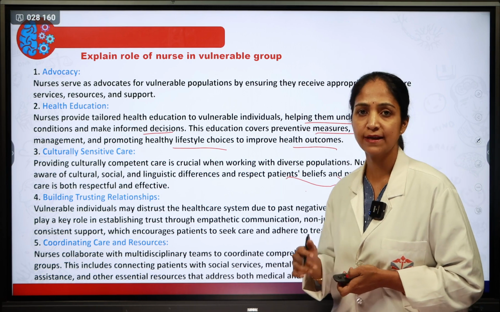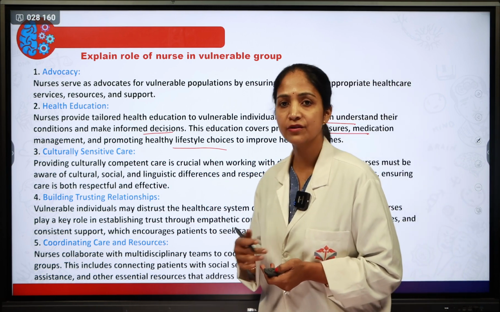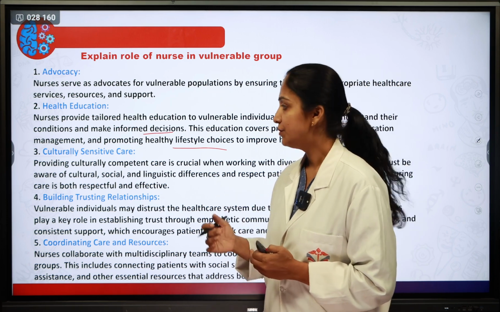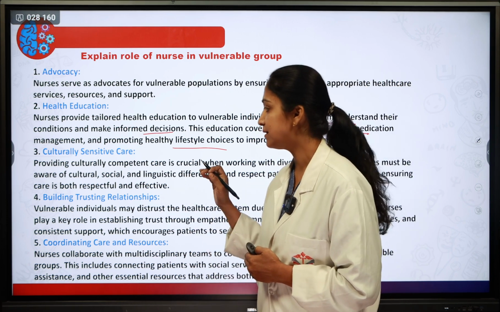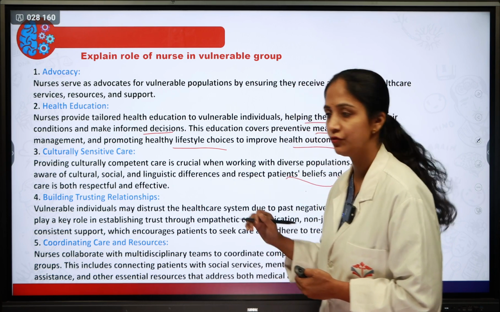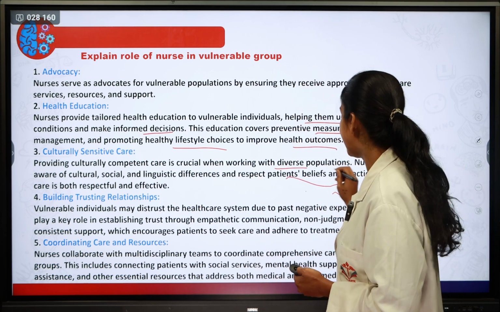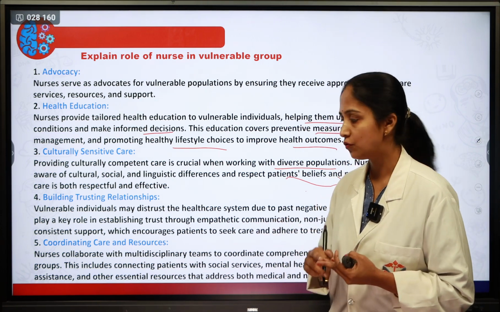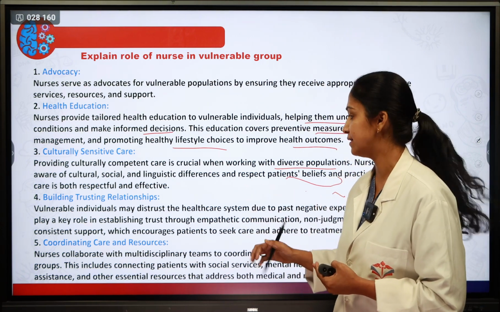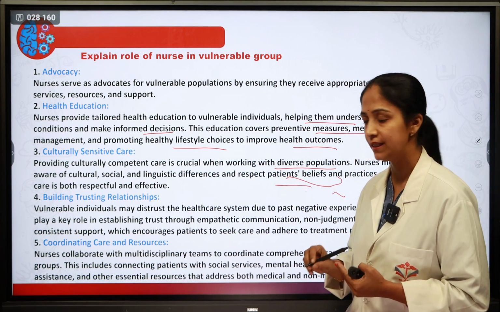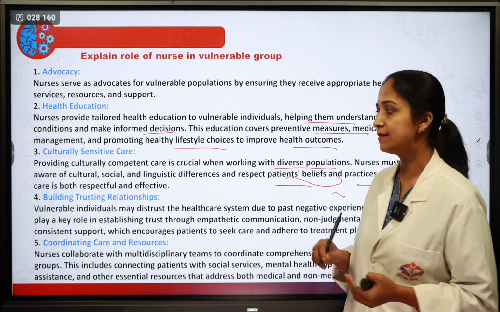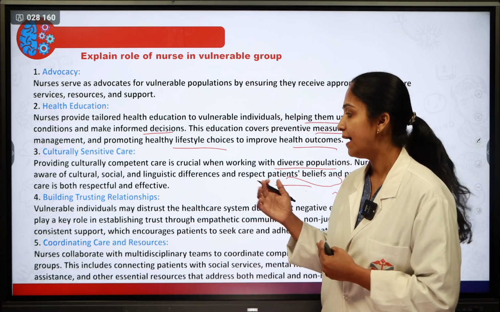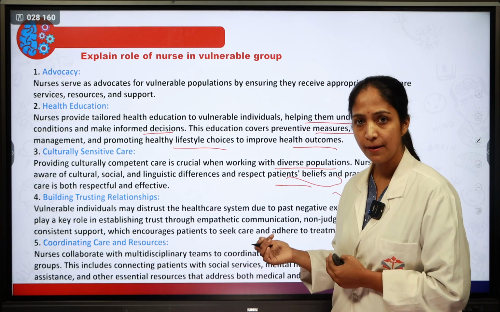Next, she takes care with cultural sensitivity. As a nurse, providing culturally competent care is crucial when working with a diverse population. The nurse must be aware of cultural, social and linguistic differences and respect the patient's beliefs and practices, ensuring the care is both respectful and effective for the persons.